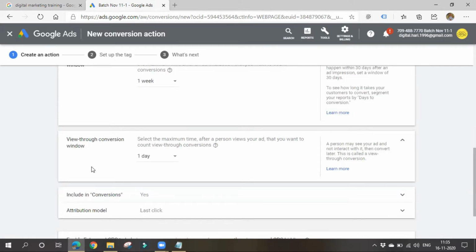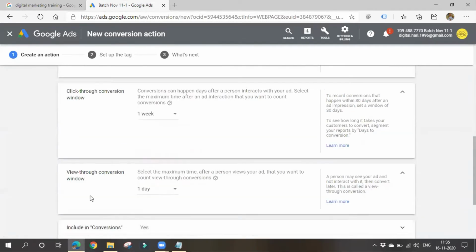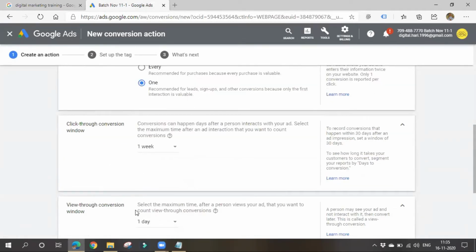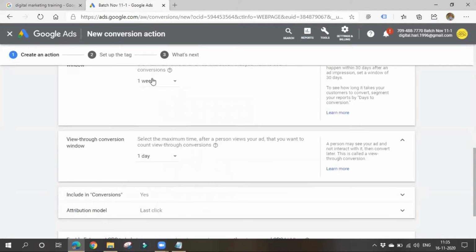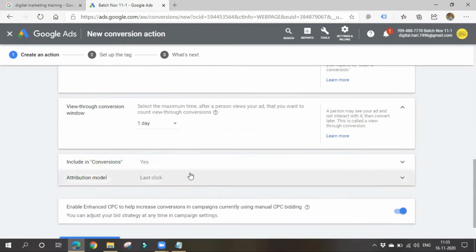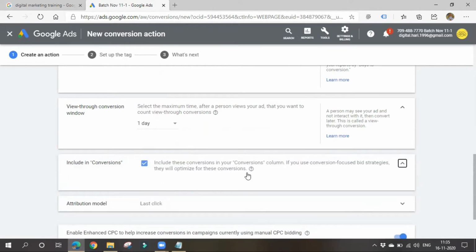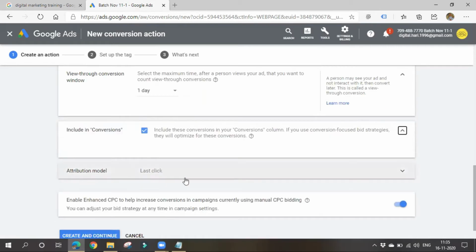Next, after viewing your ad, if the person goes to your website and purchases a product, will you consider it as a conversion? If you consider it as a conversion, for how many days will you consider it? They are asking for some time period, so for clarity, that's it. Include in conversions: yes, I want to include these in conversions.